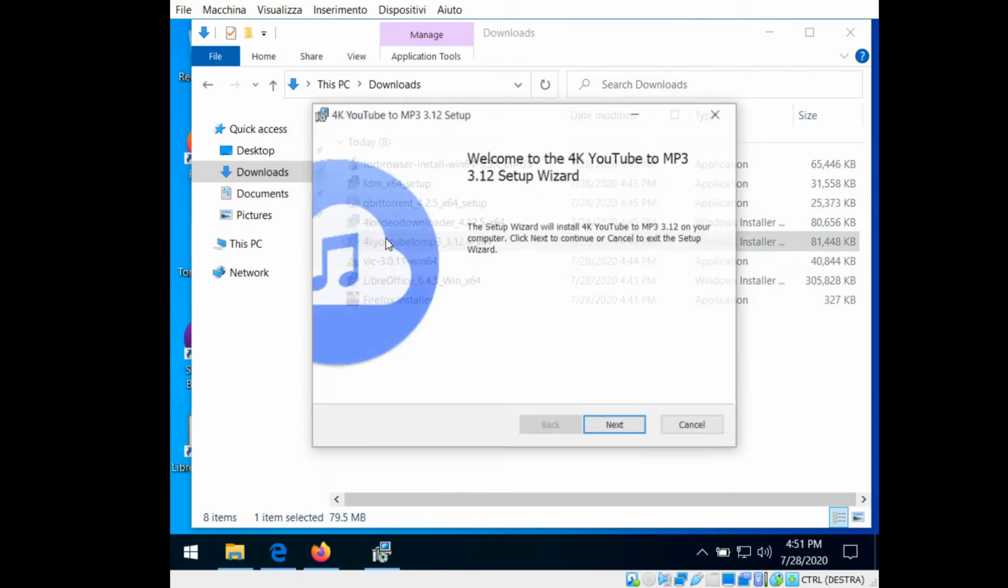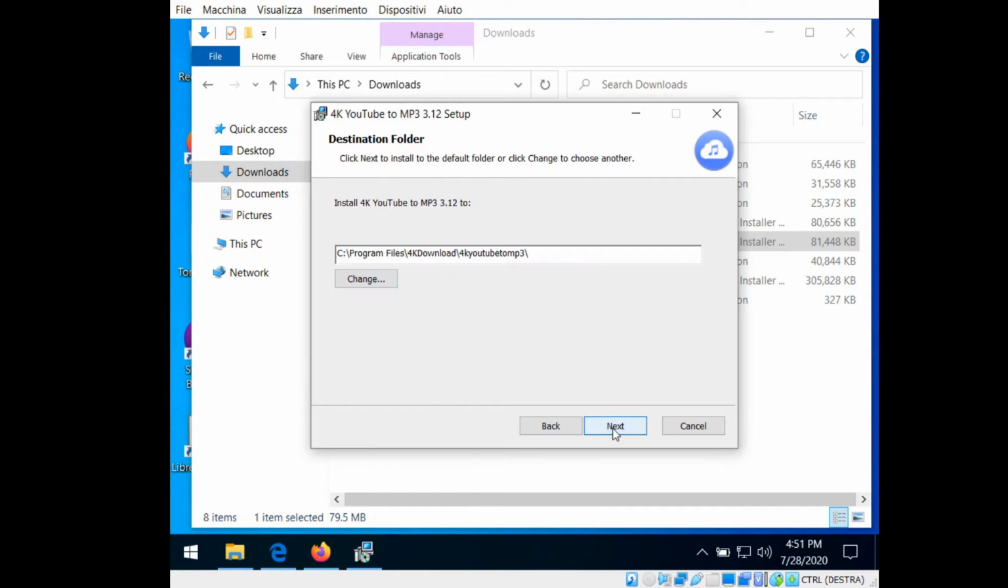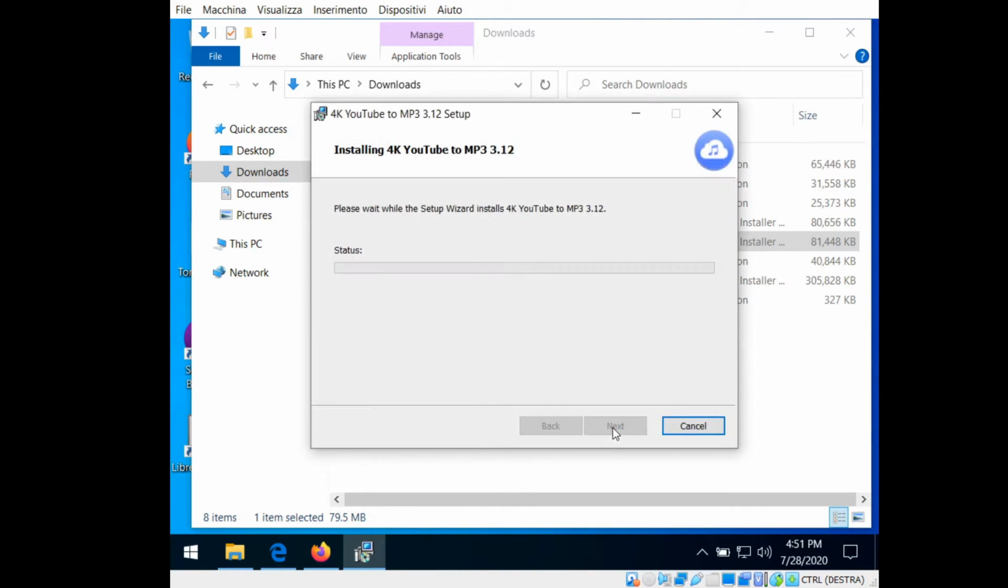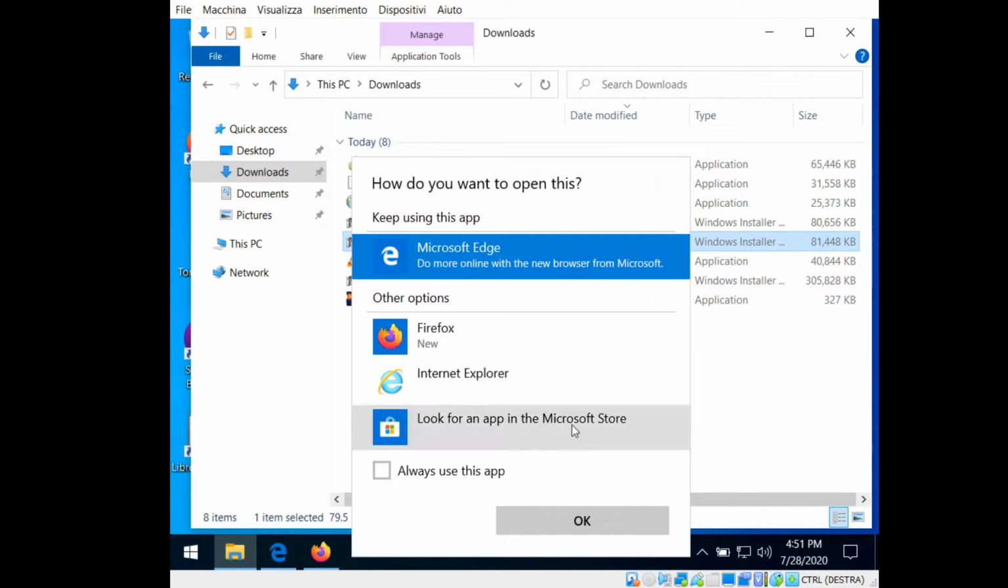4K YouTube to MP3 is a pretty cool piece of software that will be able to download every audio from YouTube and other websites. You simply copy the URL and paste it into this application.